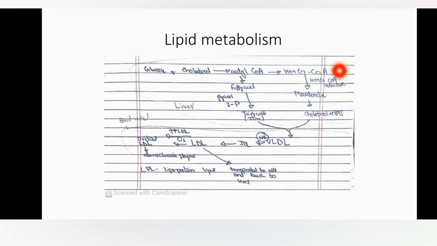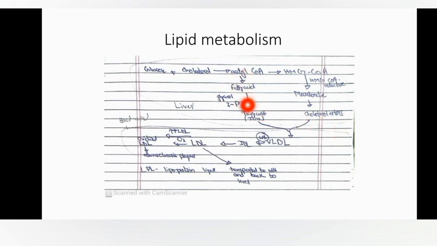If we limit this step by giving drugs like statin, then no more cholesterol formation will take place, or no more lipid metabolism will take place, and thus it will lower blood lipid level. After this, mevalonate is converted into cholesterol esters and fatty acid.